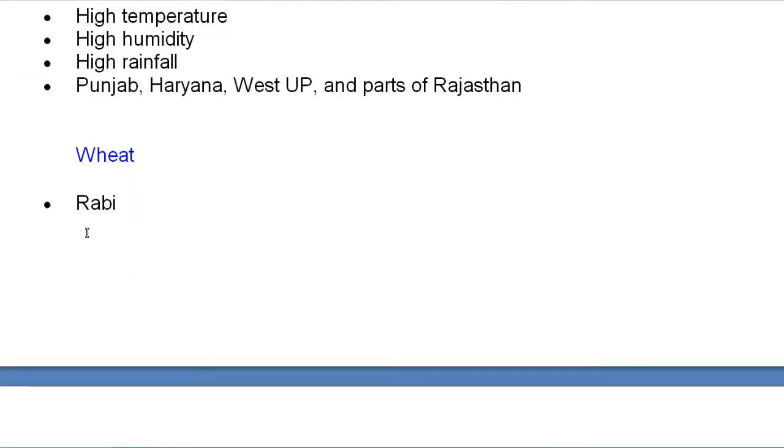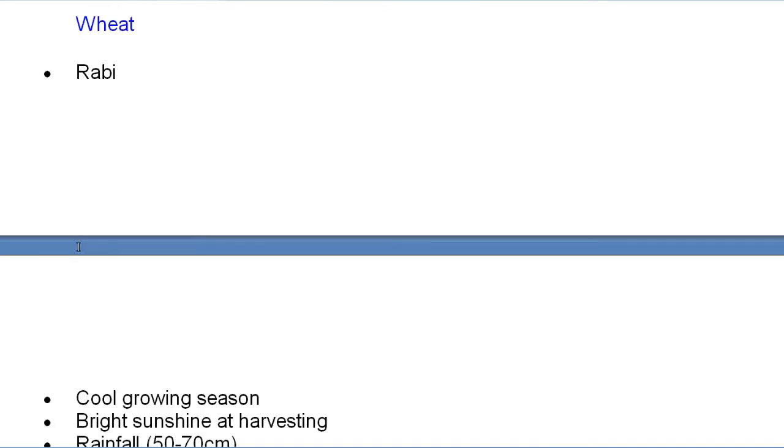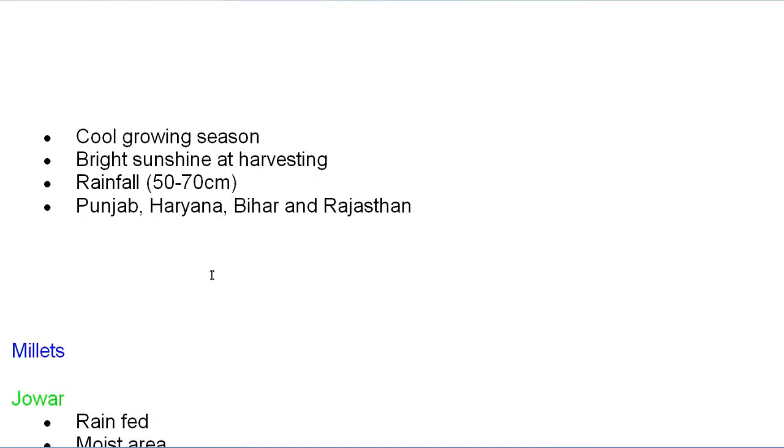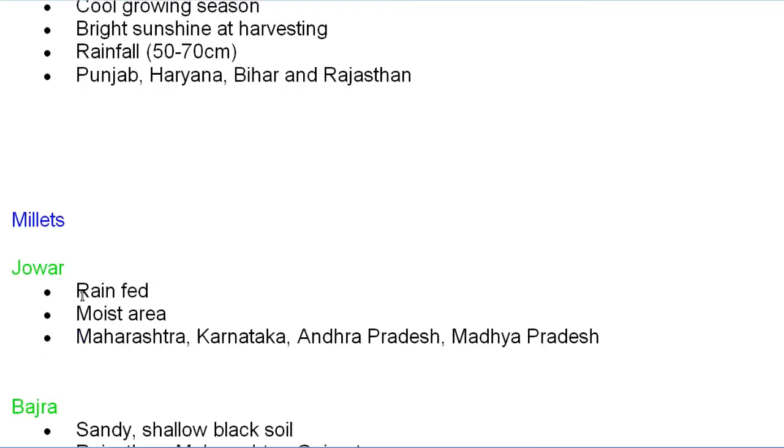Next, it is wheat. Wheat is a rabi crop. It is grown in the rabi season, especially in the winter season. Cool growing season is required, and bright sunshine at the time of harvesting is required. Rainfall 50 to 70 centimeters is required, and the areas where we grow this crop are Punjab, Haryana, Bihar and Rajasthan also.